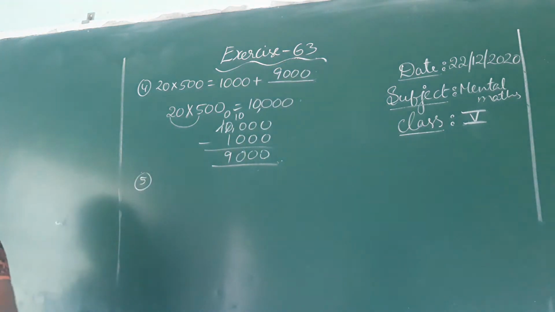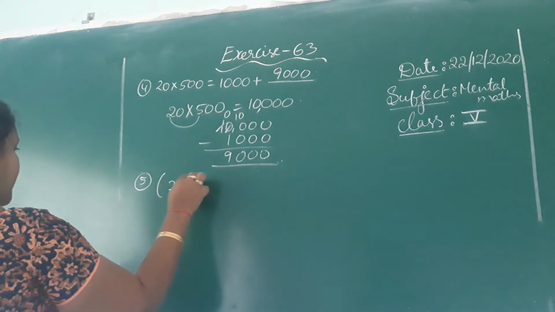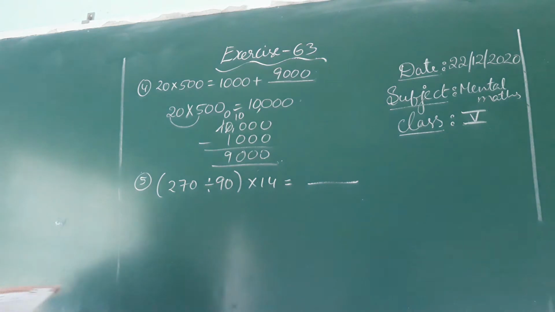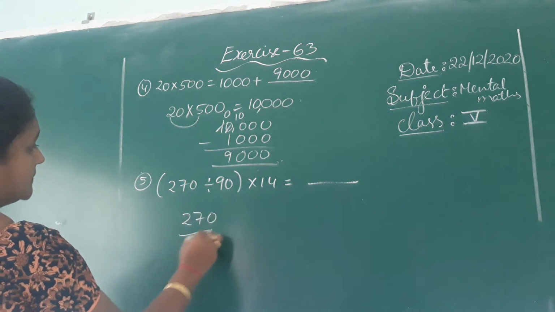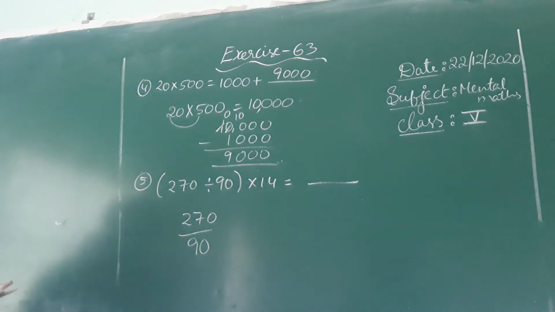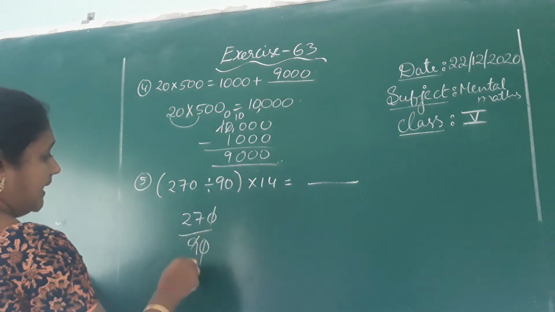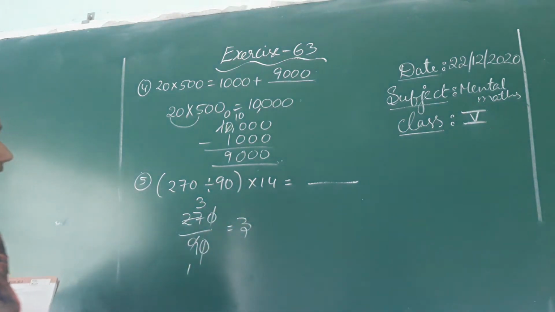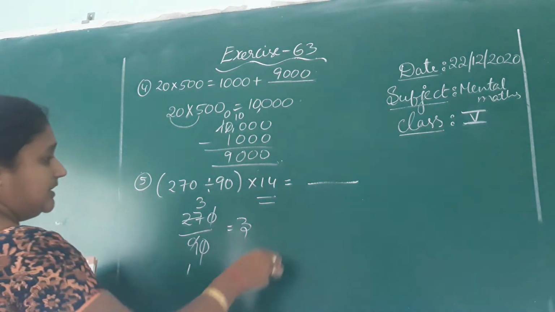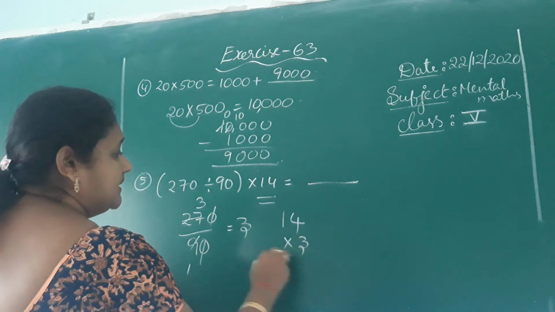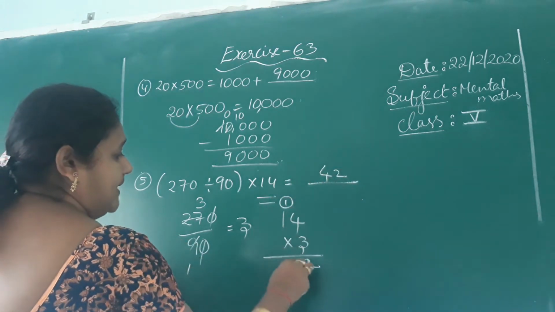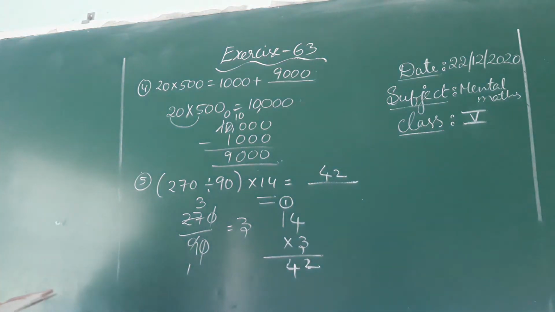See the fifth one children. 270 divided by 90 into 14 equal to something. First divide 270 with 90 and the zeros get cancelled. 9 ones 9, 9 3s 27. So 3 is the answer. Again you have to multiply this answer with 14. So 14 times 3, 3 4s 12, 3 ones 3 plus 1 is 4. 42 is the answer.